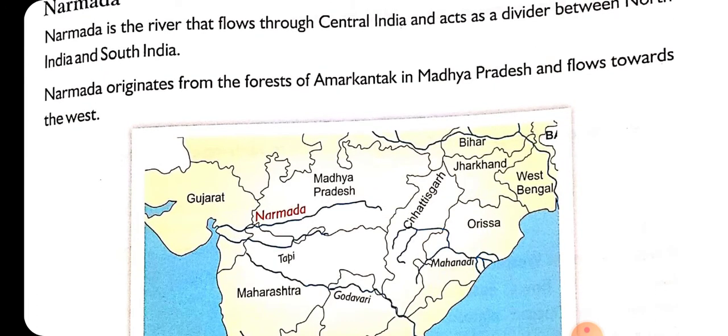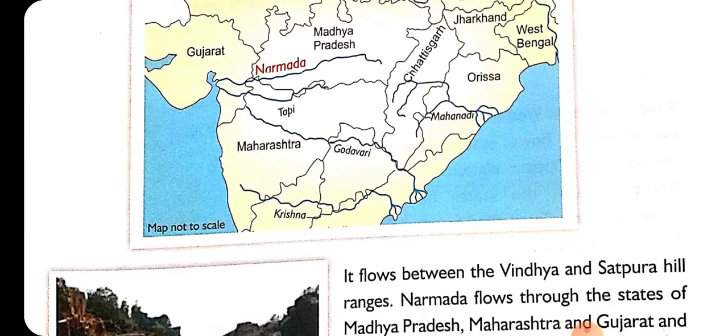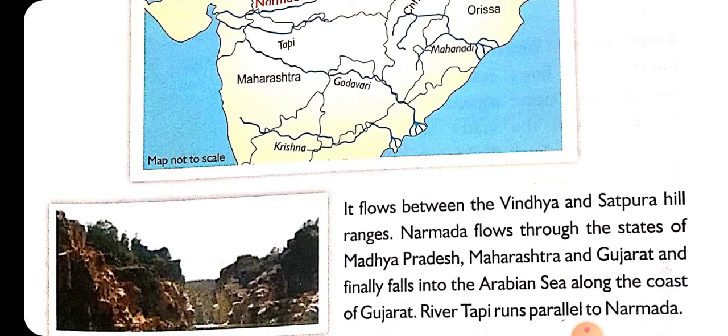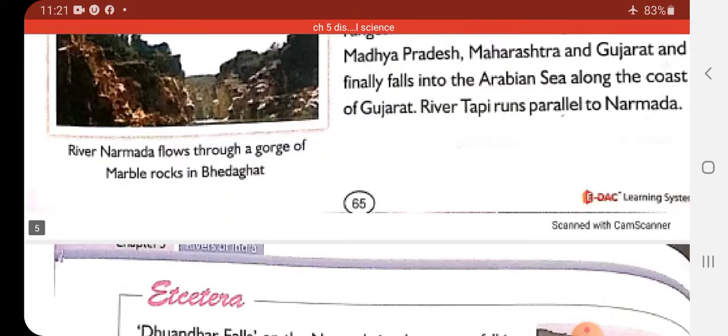Again I am telling you that it flows through central India, so it acts as a divider between North India and South India. It originates in Madhya Pradesh, then it passes through the states of Madhya Pradesh, Maharashtra and Gujarat, and after that it finally drains into the Arabian Sea. And river Tapi beta runs parallel to river Narmada. You can see in your map very clearly, and there are Vindhya and Satpura hill ranges, through which river Narmada flows. Okay, so this is all about river Narmada.